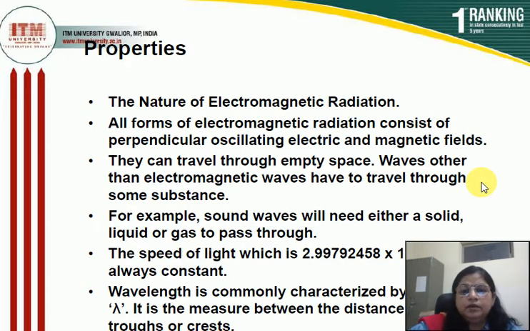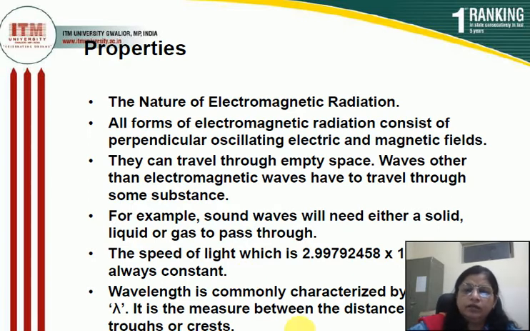For example, sound waves neither need a solid, liquid nor gas. They can also pass through a vacuum. But electromagnetic radiation has the speed of light, that is 2.99 into 10 to the power 10 centimeter per second, or we can say 3 into 10 to the power 8 meter per second, and the speed of light is always constant. Just remember, in electromagnetic radiation the speed of light is always constant.